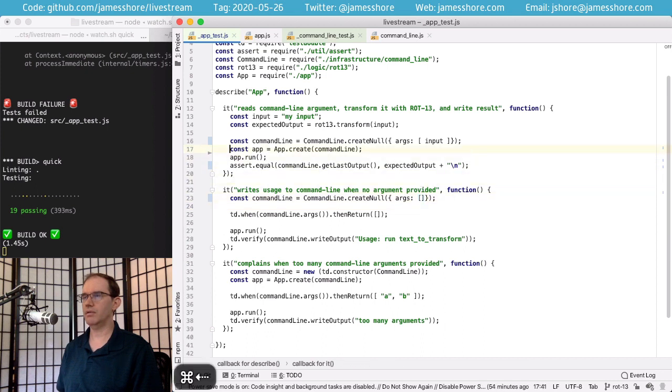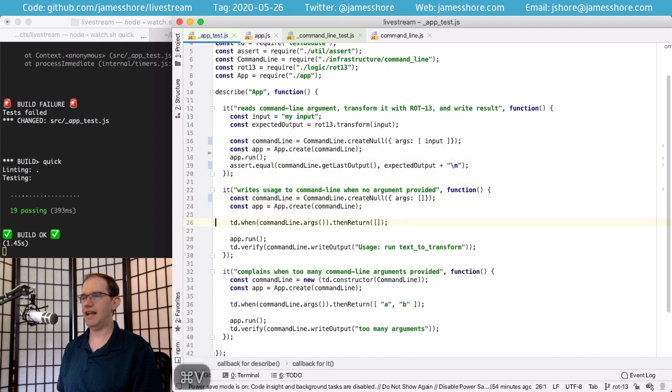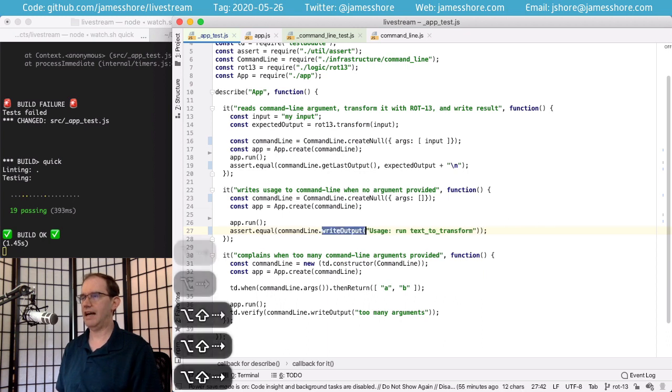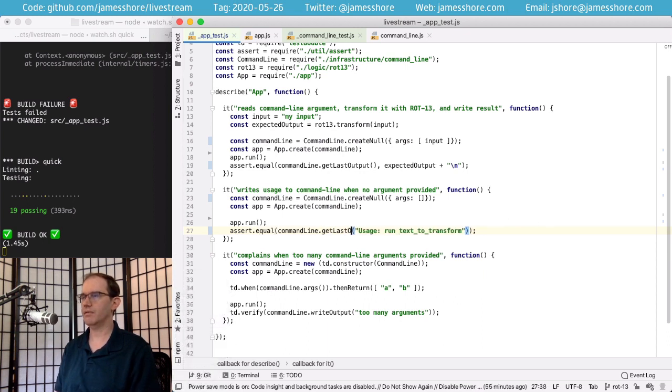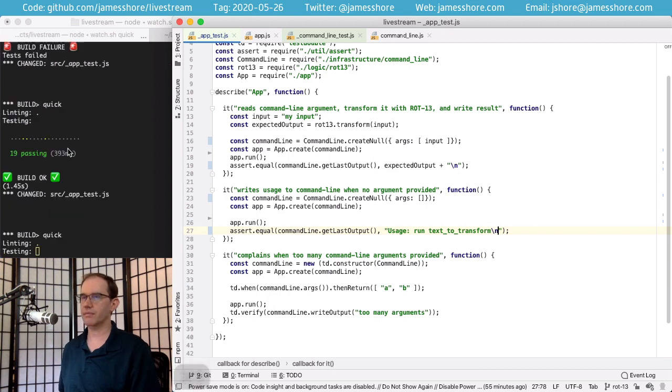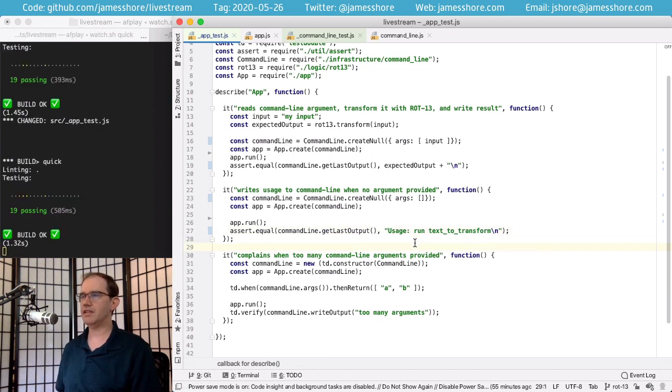We'll pass it into app, run the app, and then assert that the last output is this. But again, it's got to have a carriage return at the end because we're checking what the actual output was, not just that a method call was made. And then similarly here.